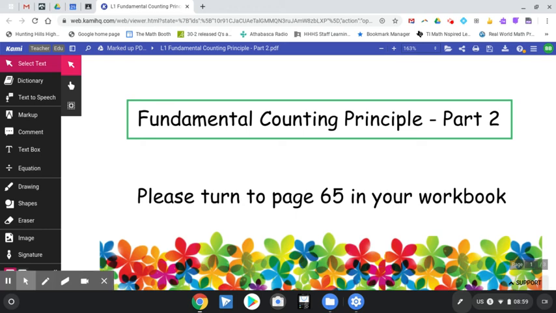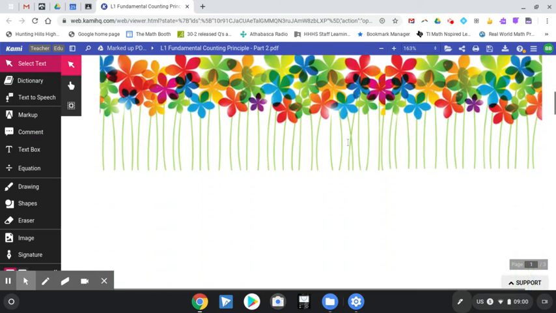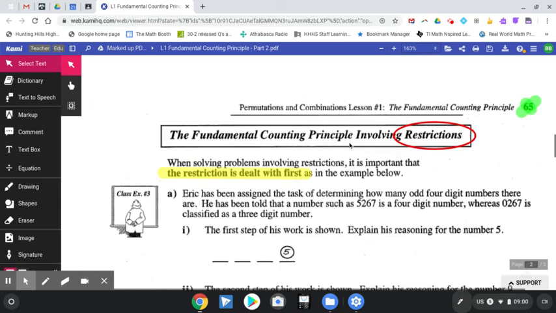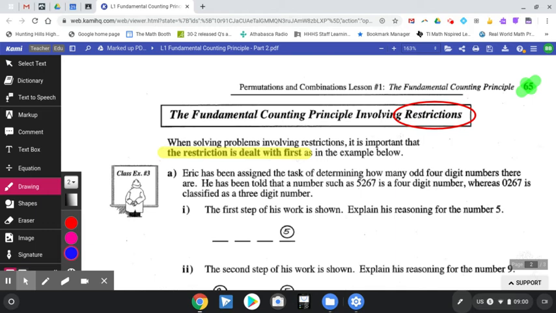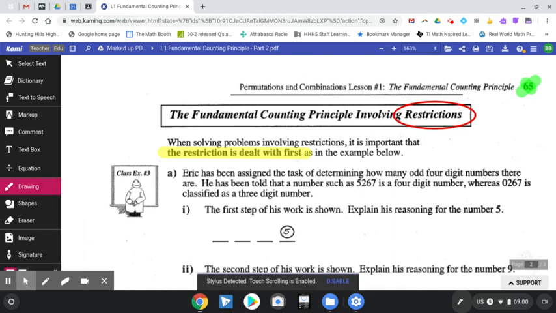So today we get to continue on with fundamental counting principle. We're taking this one in pretty small chunks. Today's going to be a very short lesson, just a couple examples to do, but we are getting into some tougher stuff. So I'll get you to turn to page 65 in your workbook and take notes along with me, please. So we're on page 65 and we're looking at example 3. And what we're getting into today is working still with restrictions.